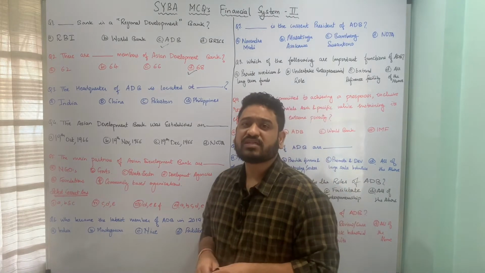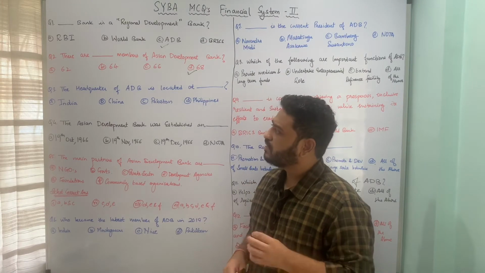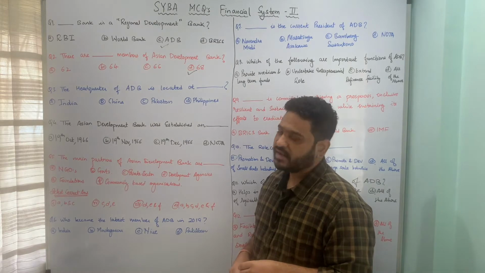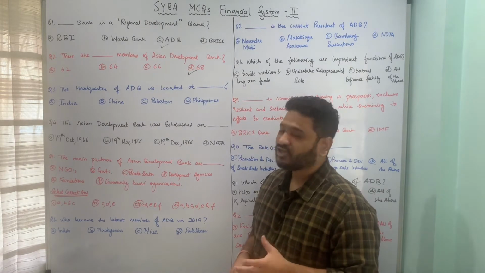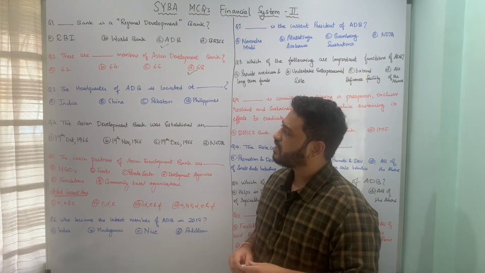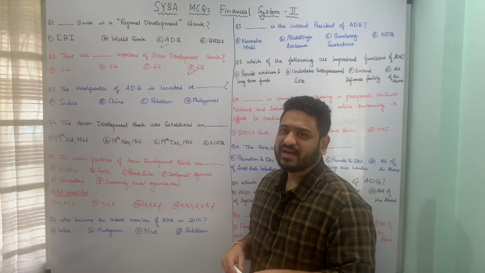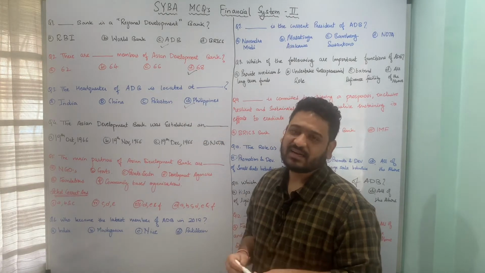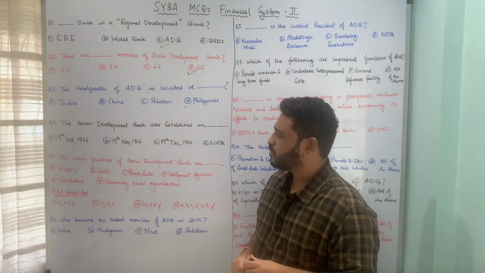The but obvious question is, where is the headquarter of Asian Development Bank located? The headquarter of Asian Development Bank is located at Dash, and the underlying options are India, China, Pakistan, and Philippines. So here the correct answer is, the headquarters of Asian Development Bank is located at Philippines. So here option D, Philippines, is the correct answer to this particular question. I hope that is clear. Let us now move to the next one.